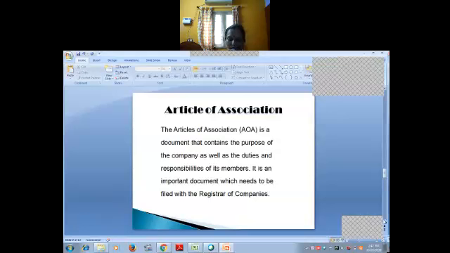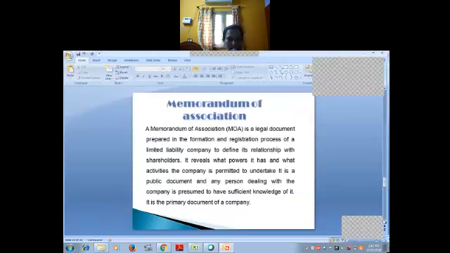Speculation. A few individuals may corner the shares to gain control over the company. High taxation. Joint stock companies have to pay tax at high rates compared to other forms of organization because it is a huge organization. They are investing more capital. That's why they have to pay more tax. And then next we are going to see the types of companies. Classification of companies on the basis of incorporation, on the basis of membership, on the basis of liability, on the basis of control, and then on the basis of nationality we are going to see.